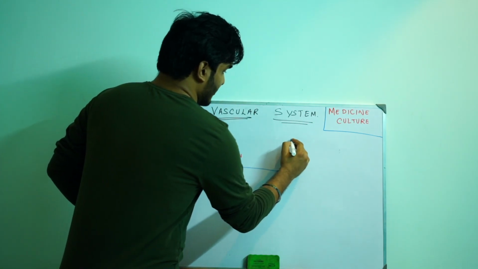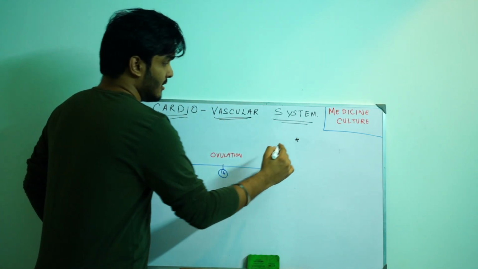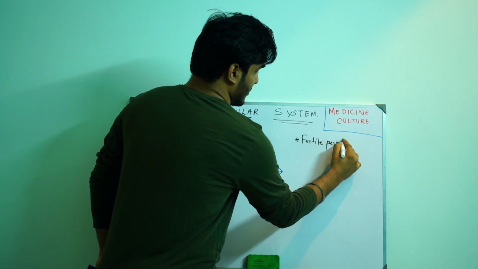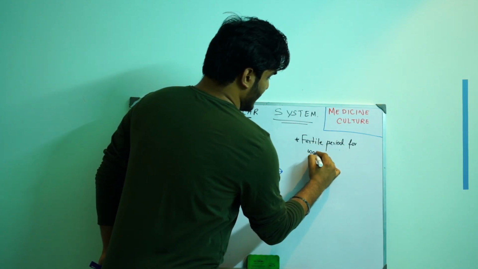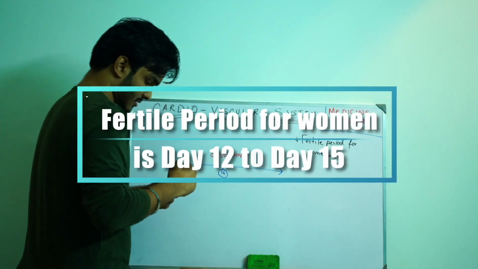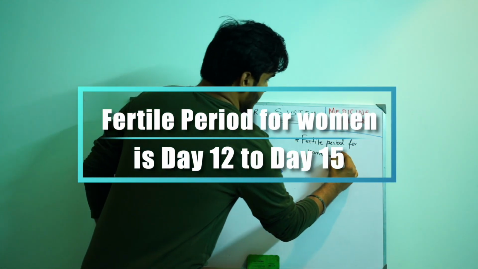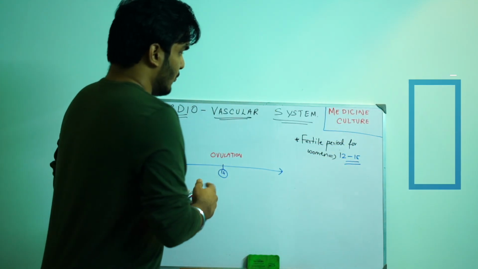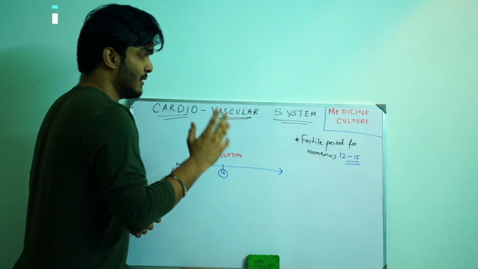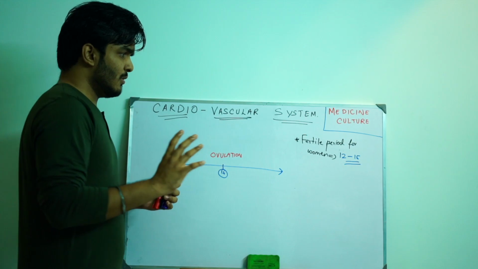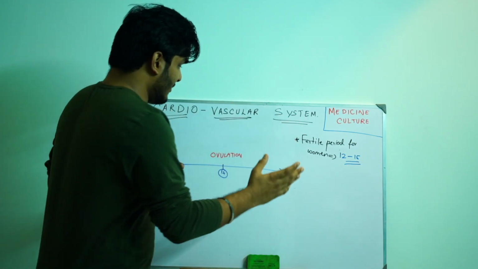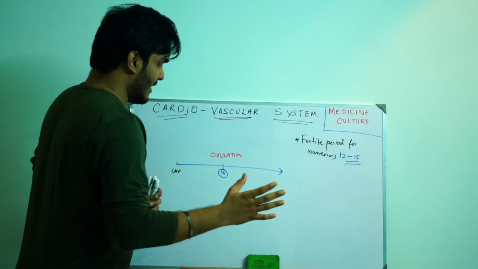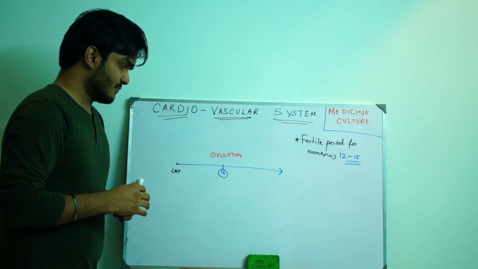So let's see some facts. Fact number 1: the fertile period for women is from day 12 to day 15. What this definition means is that the fertile period of a woman is between days 12 and 15. It refers to the fact that ovulation happens on any of these days, 12 to 15. Let's take one example where ovulation is happening around day number 14.